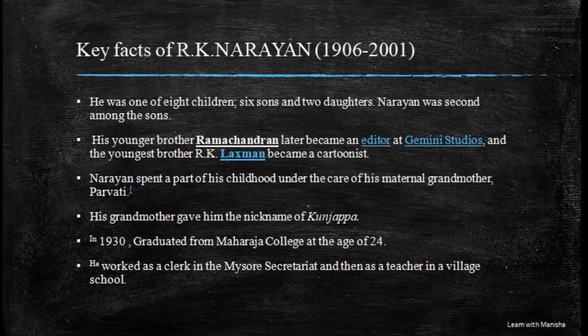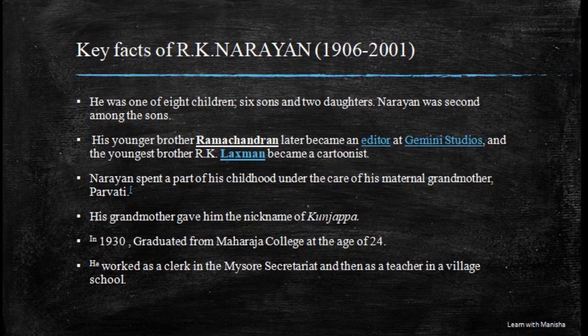And the next point is Narayan spent a part of his childhood under the care of his maternal grandmother Parvati. So this is also a very important question, who reared R.K. Narayan, meaning where R.K. Narayan spent his childhood. Narayan mostly spent his childhood under the great care of his maternal grandmother, and her name is Parvati.